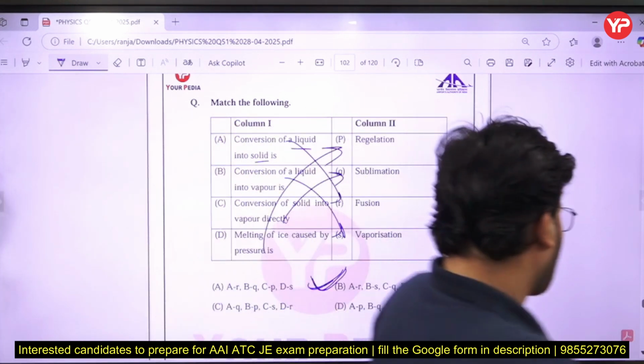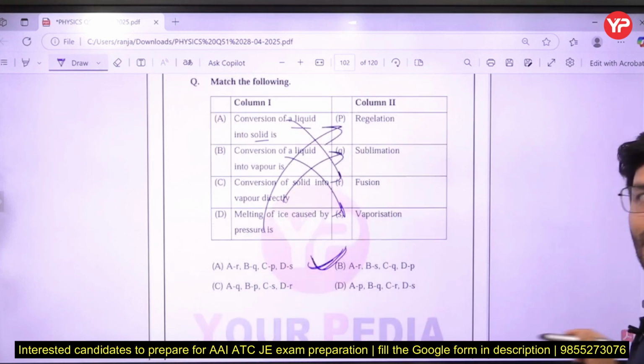Visible, na? Visible properly, na? Okay.